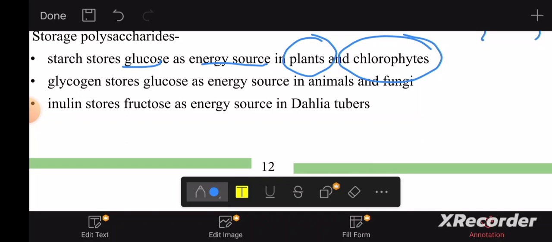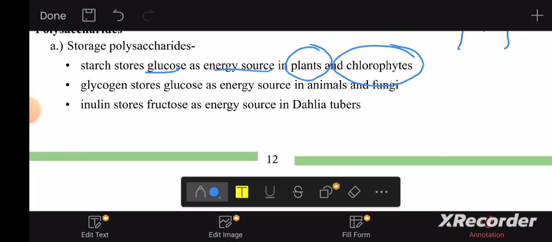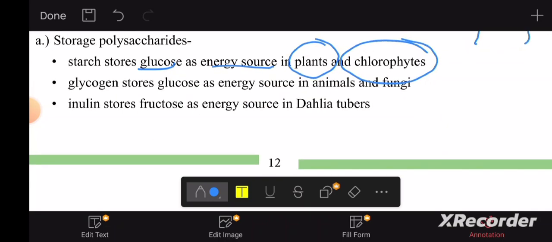So in green algae we can find starch. Cellulose is also found in green algae. We'll talk about that later. Glycogen stores glucose as an energy source in animals and fungi. We went through this. Inulin stores fructose as an energy source in dahlia tubers. We saw this too.